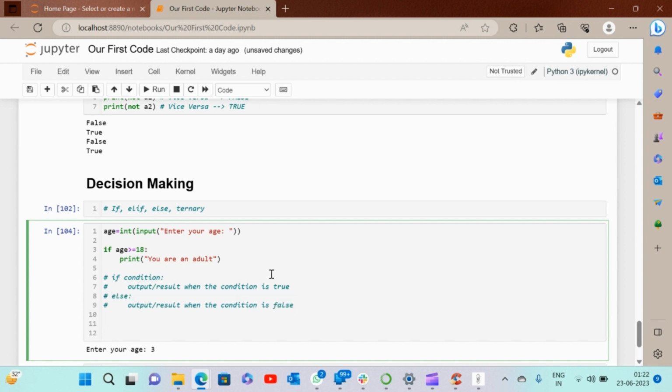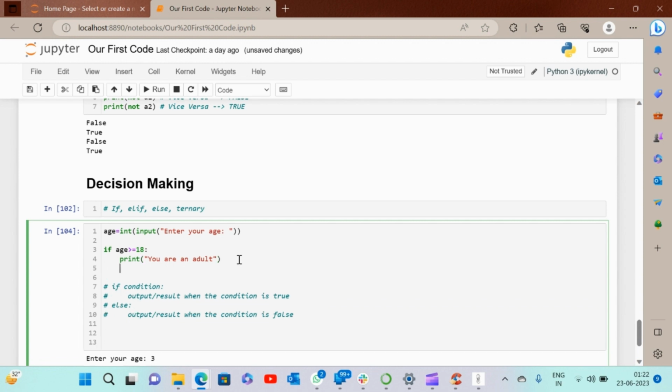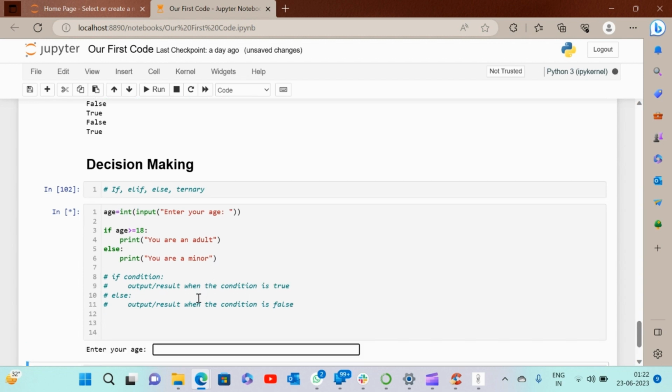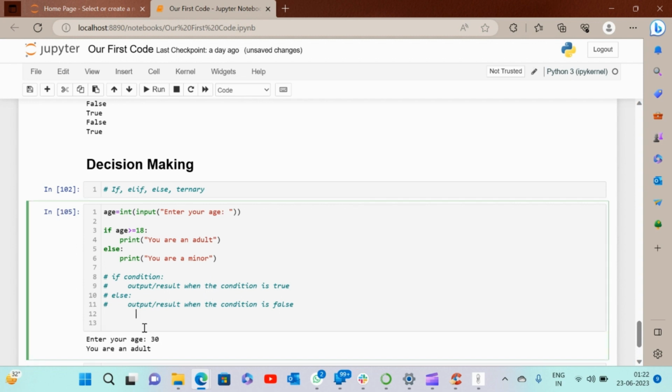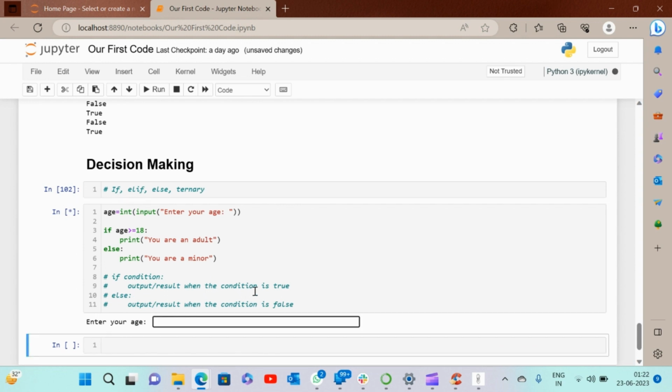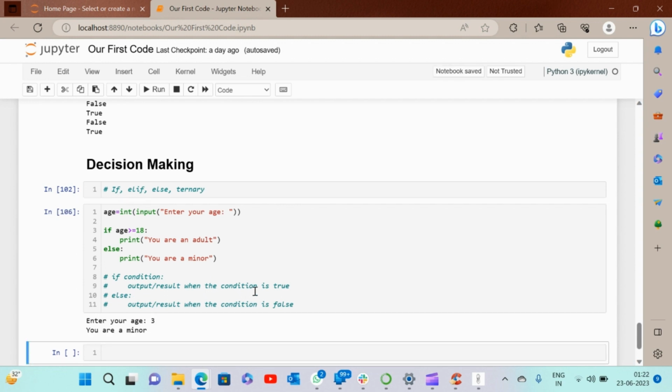So let's continue with the above example. So I'll put in the else statement here. I'll print you are a minor. So let's execute this code. I put in 30. It says you're an adult. I put in 3. It says you're a minor.